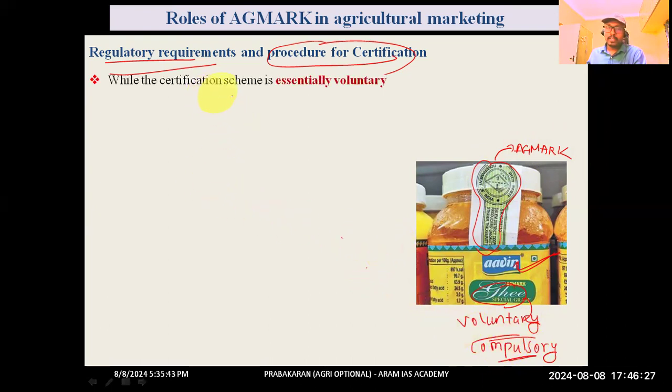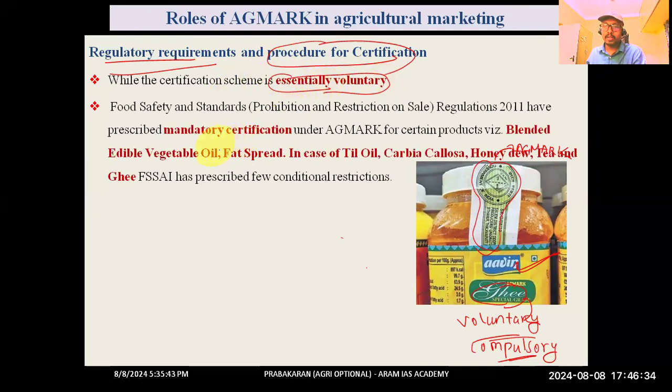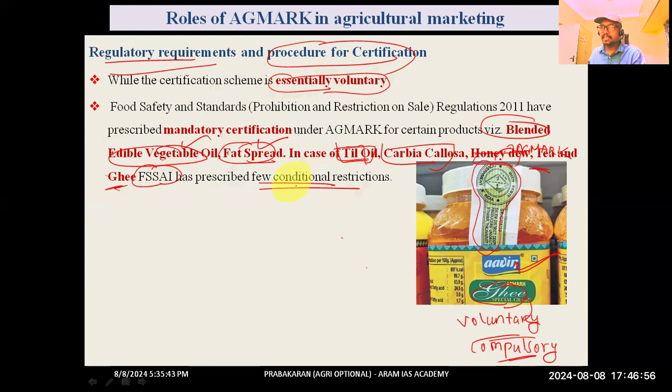As I have told you earlier, the certification scheme is essentially voluntary, but for certain commodities it was compulsory. These were blended edible vegetable oil and fat spread. For these commodities it was compulsory. Whereas for other commodities like til oil or sesame oil, honey, tea, and ghee, FSSAI, the Food Safety and Standards Authority of India, has prescribed some essential conditions so that they can be sold in the market.